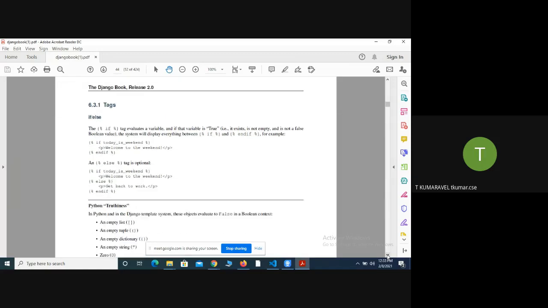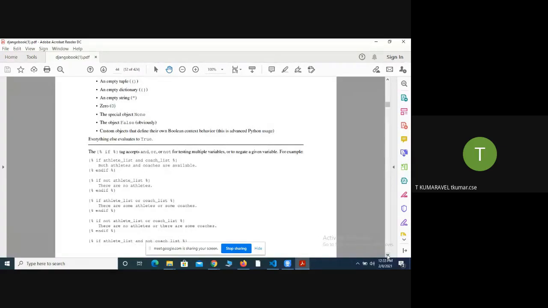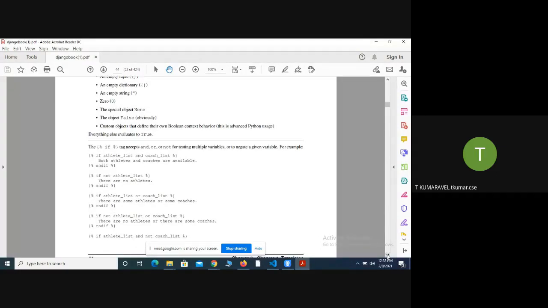We have seen what the if and else if are, and how to implement a for loop. I will send the respective program in the Google and WhatsApp group, please go through it. The project name is called templates, and everything is within that.